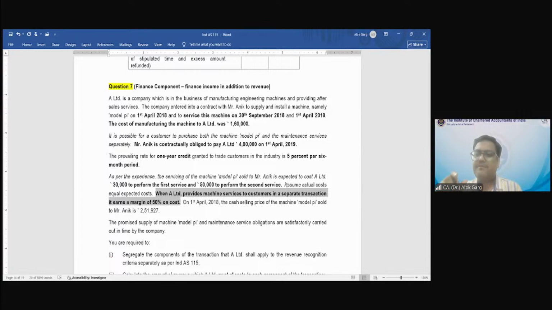But what is the standalone selling price of these services? It is not given. But what is given? Cost is given, 30,000 and 50,000. So the margin is given as 50% on cost. It means the standalone selling price is arrived at by factoring a margin on this 30,000 rupees of cost. By applying a cost plus margin approach, you can find the standalone selling price, right? Yes, sir. Right, okay. On 1st April 2018, the cash selling price of the machine to the customer is 251,927. What is the relevance of this line?